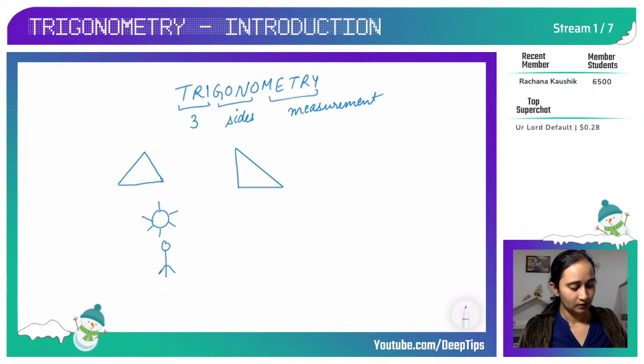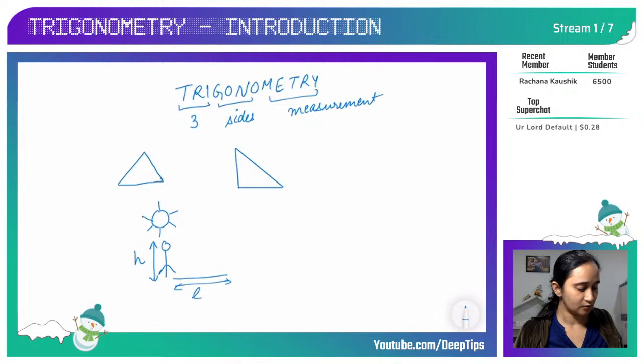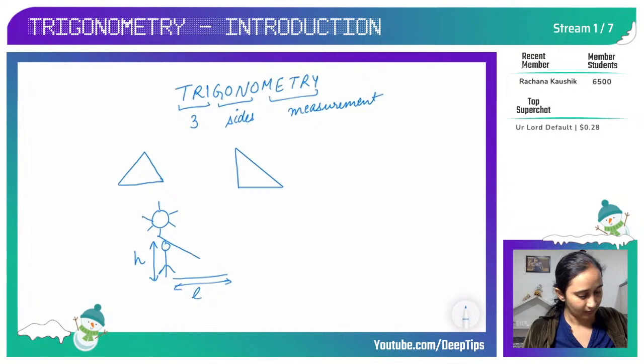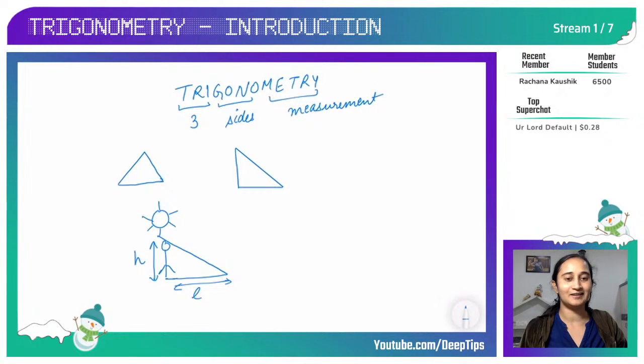Okay, children. So, if I am standing on a sunny bright day, I can see my shadow, right? And I know my height. I know the length of my shadow, so I can complete this triangle. You can see I am forming a right angle triangle with the ground.